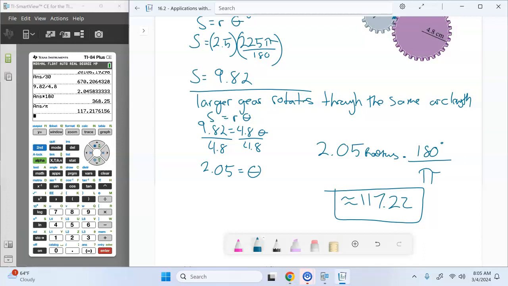It's a simple idea, but it's something that has big implications. You have to remember that theta is in radians. So you either have to use a value, or if you're finding theta, remember that it's in radians. And usually, problems don't want the answers in radians, they want degrees. Okay, because radians is pretty relative, but degrees is something a little bit more concrete that is consistent from circle to circle. Okay, so 117.22 degrees.